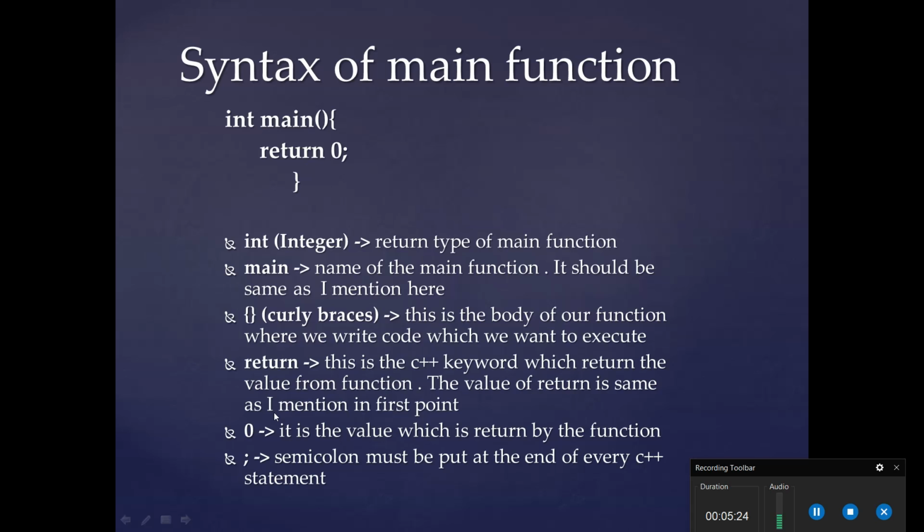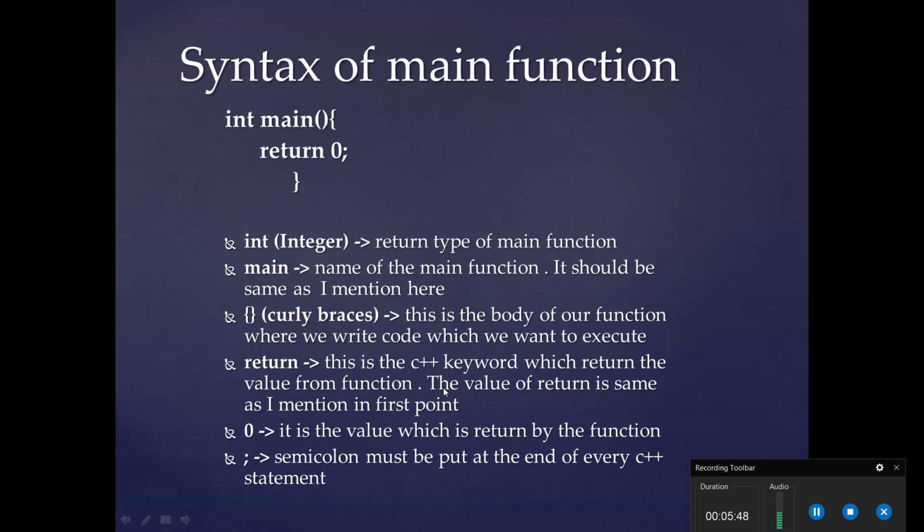Fine. The next thing is return. What is return? Return is a C++ keyword which returns a value from the function. The value of the return is as I mentioned in the first point: we talked about the return type of our main function.